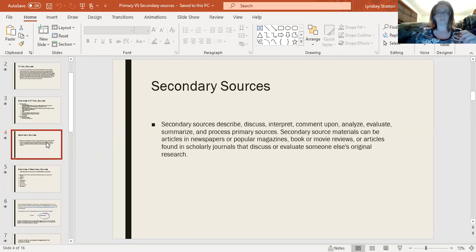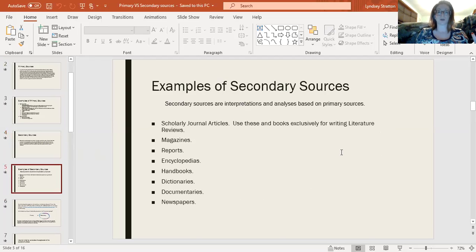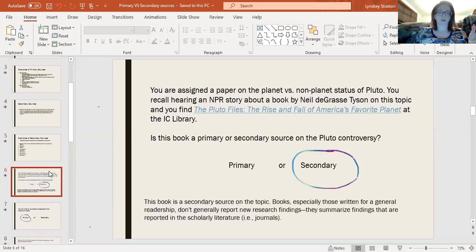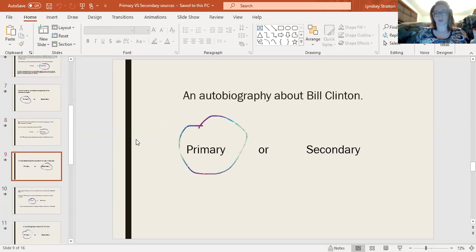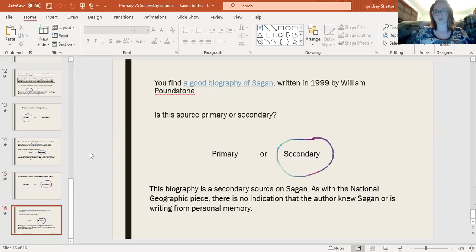Okay, I apologize. And here's an example: a magazine, a report, an encyclopedia, a dictionary, a documentary. I don't know why a dictionary would be a secondary source, but that's okay. The scholarly journal articles are what you're going to find either through Google Scholar or through EBSCOhost / Academic Search Premier. So don't let that throw you off. The next few slides are a little quiz, because if we were actually in class, we would do it together. Sad days.